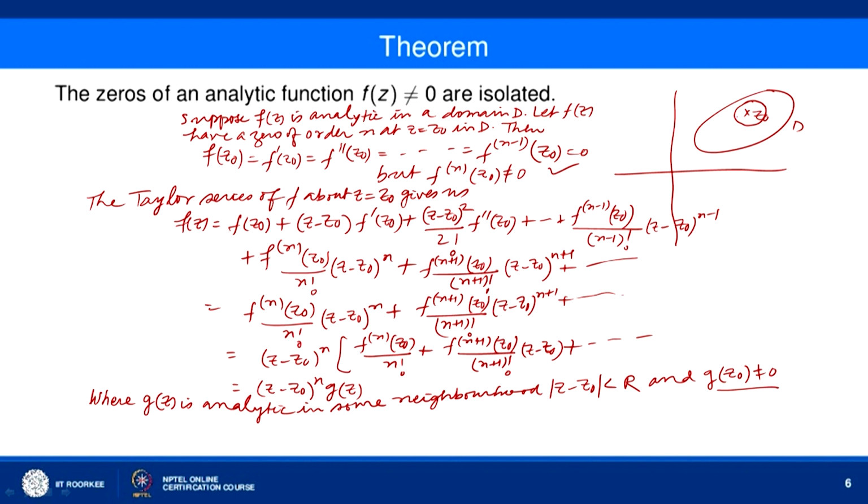Now, g(z) is an analytic function. So, what will happen? It is continuous.